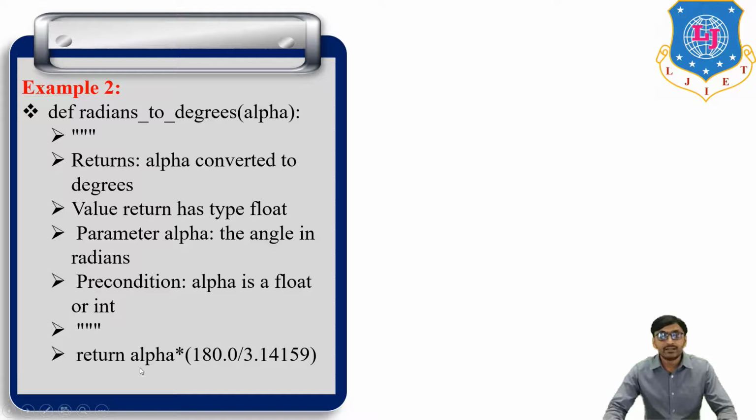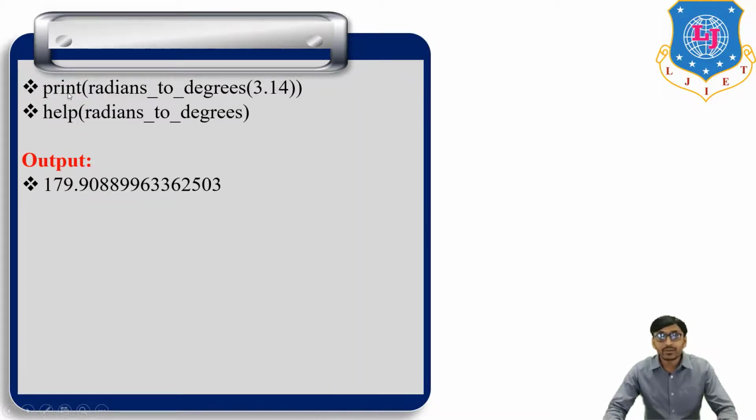Then return alpha multiplied by, in the bracket, 180 divided by pi, 3.14159. Now first print, then the function call radian_to_degree with 3.14 in the bracket. So radian 3.14 and the degree output is 179.908899.